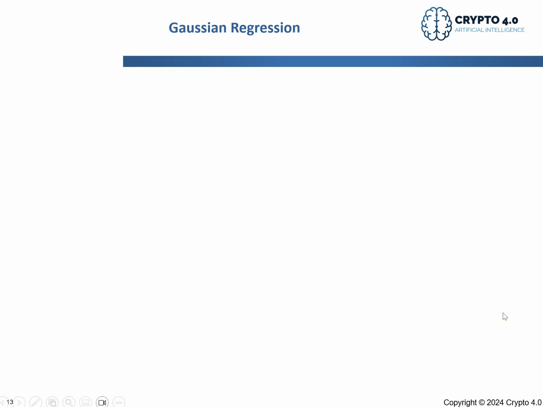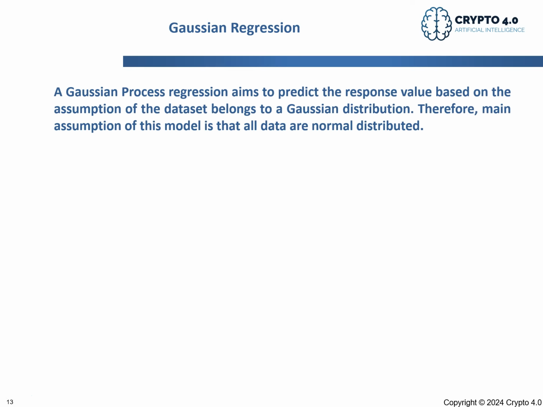The next model is Gaussian regression. In Gaussian regression, the idea is that whenever you collect a point for crypto prediction, you actually do not have one value for the day. You have more than one value, and that's what happens in reality. You have different values of the price of a coin in a day, and the Gaussian concept is that you define different functions, and these functions have a mean and standard deviation for the value of their prediction.